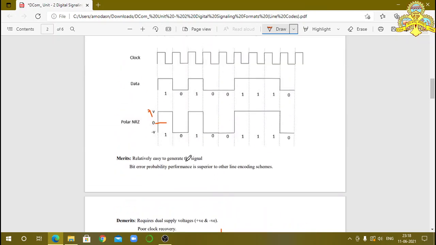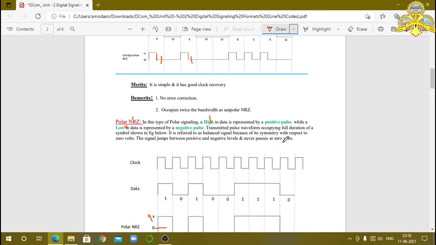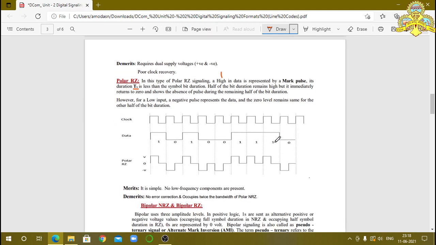But here we have the sentence, it never pauses at 0 volts. In polar NRZ, it never pauses at 0 volts. But here it pauses at 0 volts at this point. After approximately half of the bit duration, it comes back to the 0 position, whether it is bit 1 or bit 0. Bit 1 is indicated by positive voltage; after a certain time interval, it comes back to 0 and remains at 0.